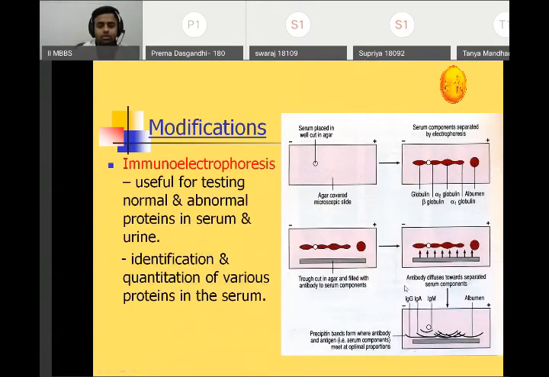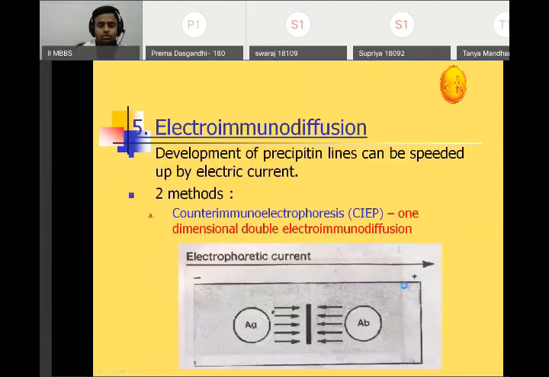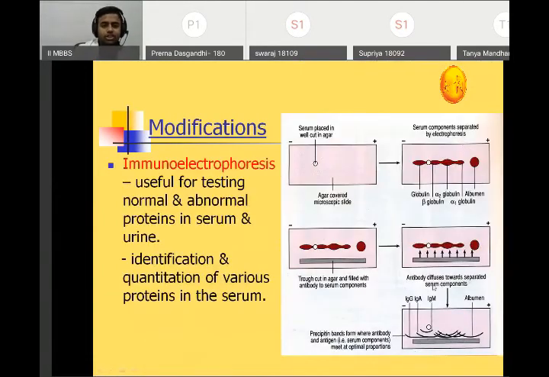Now, other modifications. It is two dimensional. Okay, the reactions are taking place in two dimensions. So here, immunoelectrophoresis. It is useful for testing normal and abnormal proteins in serum and urine. Okay, identification and quantitation of various proteins in serum. This is what we see here in immunoelectrophoresis. Okay, we are doing electrophoresis and an immunological reaction. That is why it is immunoelectrophoresis.